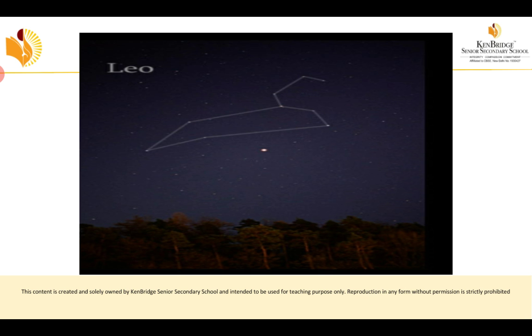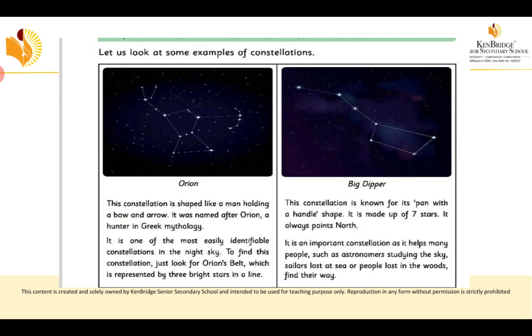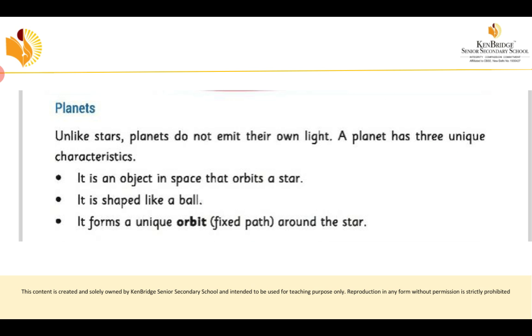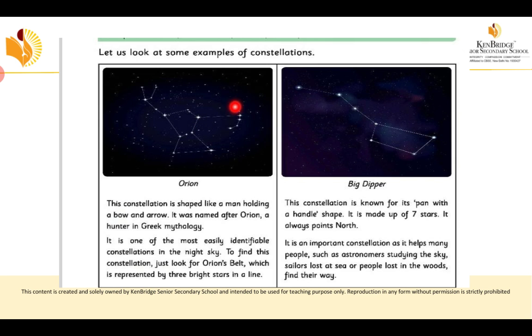So here are some examples. See this first example, Orion. This constellation is like a figure holding a bow and arrow. It is named after Orion, a hunter in Greek. In Greek, the hunter's name is Orion. So it looks like a hunter with a bow and arrow. So it is known as Orion.